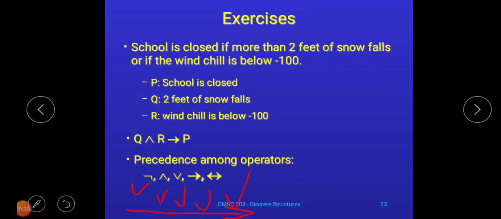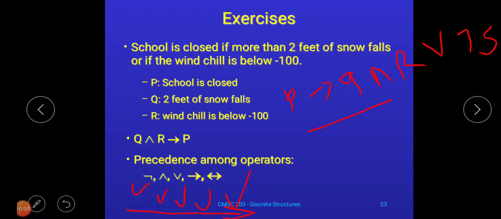Like, see, if I write something like this, suppose P conditional Q and R or negation S, then see how many logical connectives there are: 1, 2, 3 and 4, that is conditional, and, or, and negation.